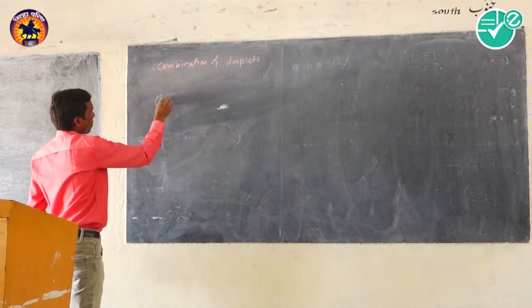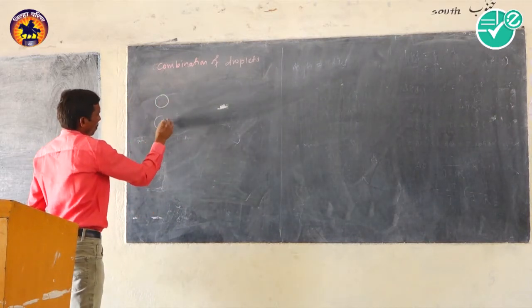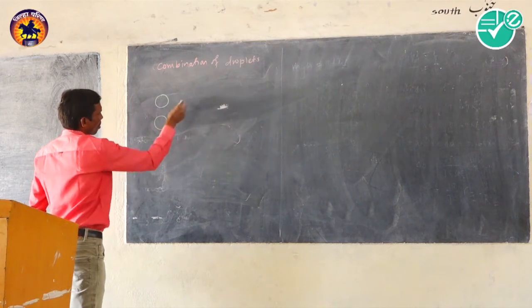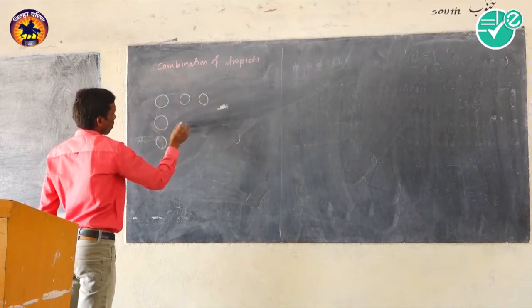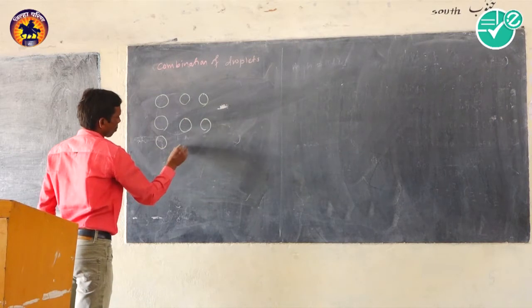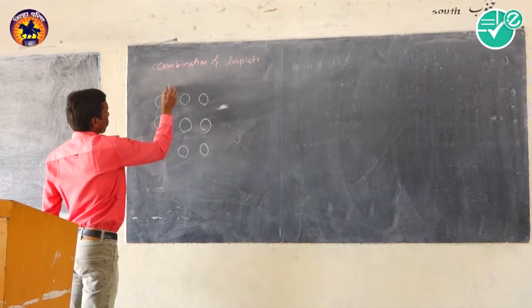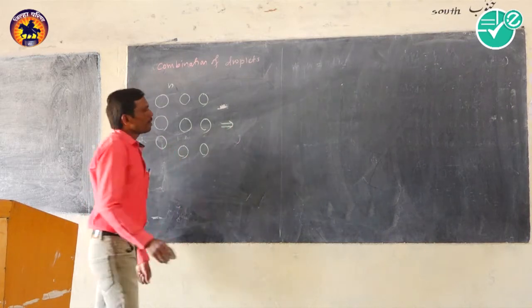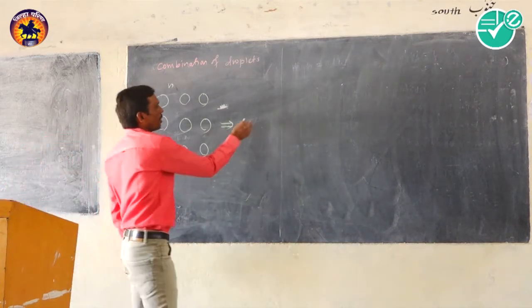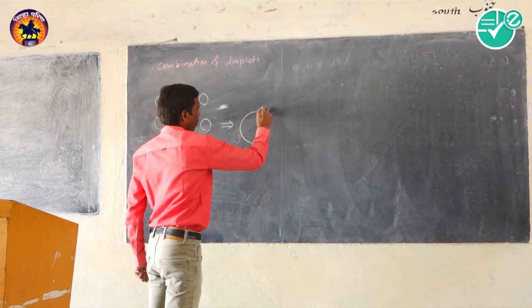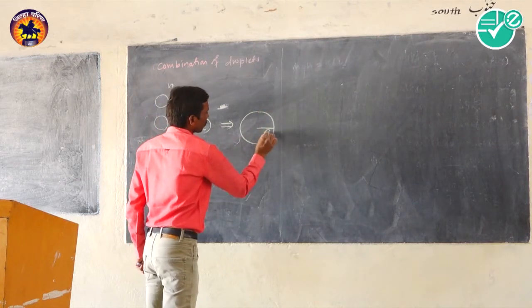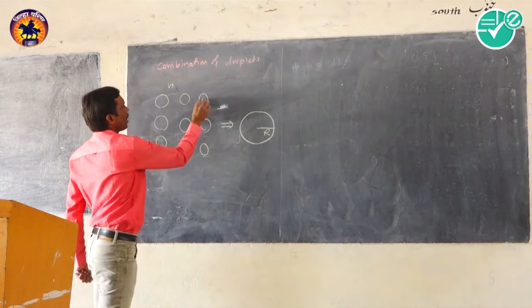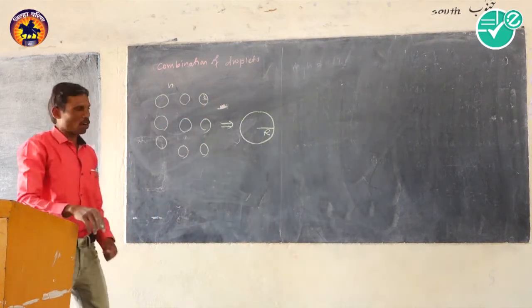Now consider n number of identical droplets. They merge to form a big drop whose radius, now consider capital R, and the radius of the droplet, now consider small r.